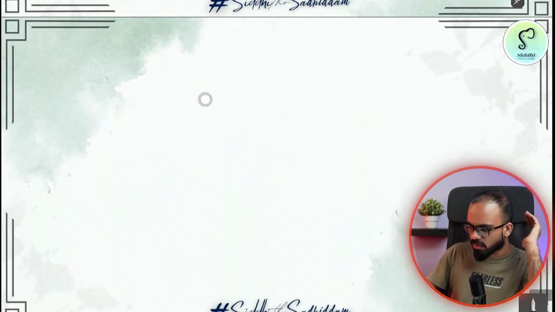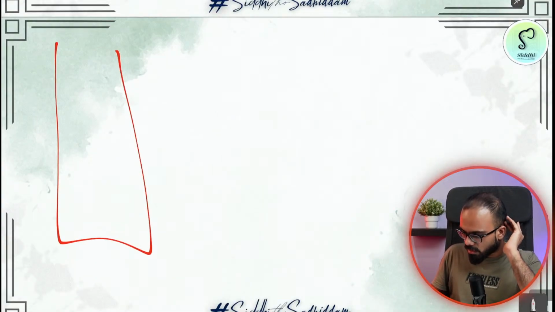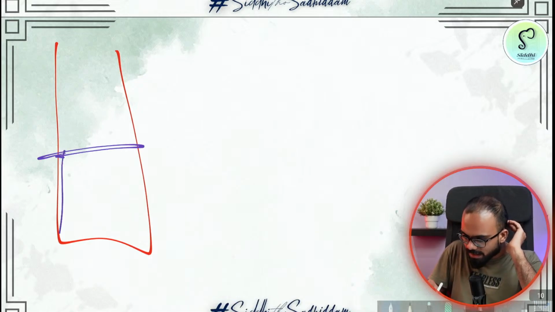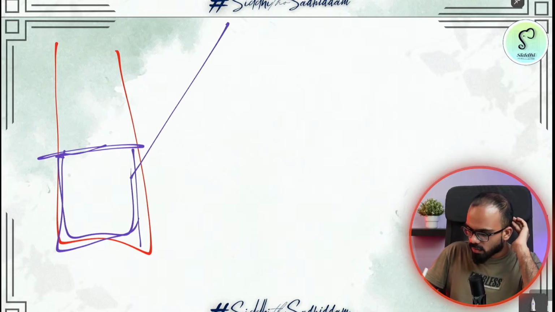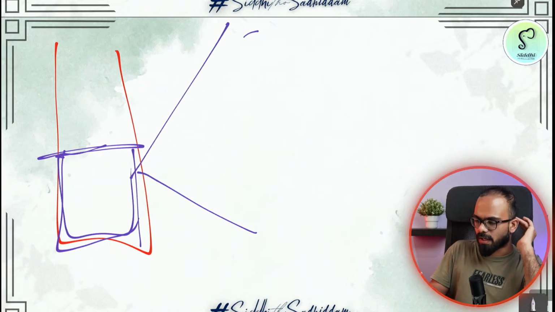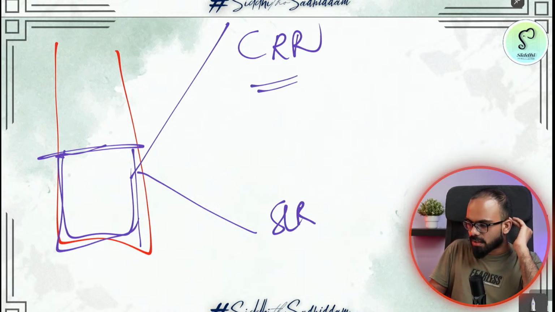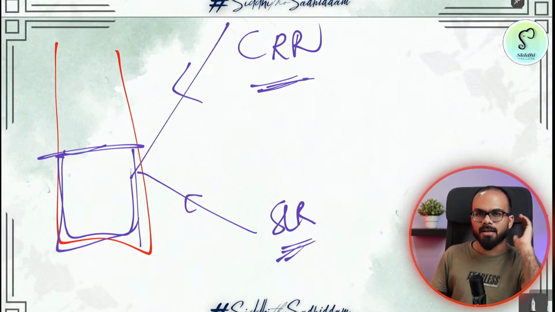Now out of this total NDTL, a bank has to save a certain amount of money. In what form, we will discuss. But there is a certain amount of money that has to be stored. This money is stored in two ways. One is CRR, second is known as SLR. These are the two ways in which money is stored by banks in RBI, and the amount is decided by RBI.